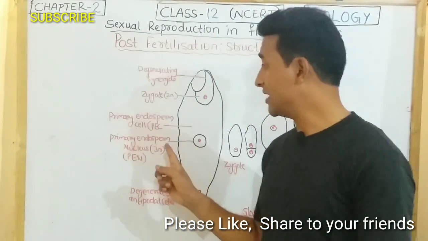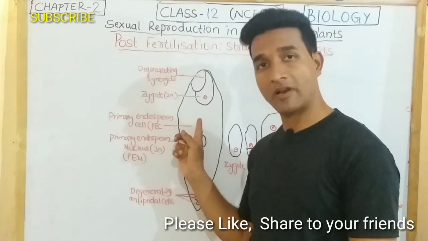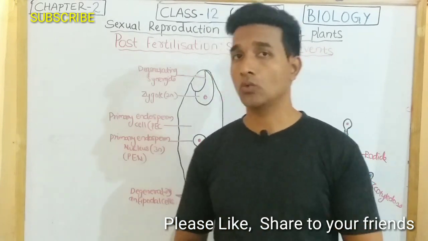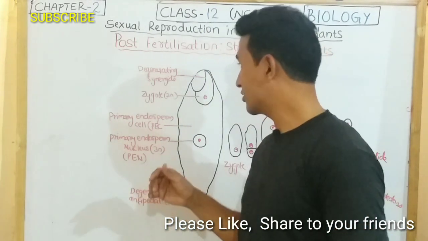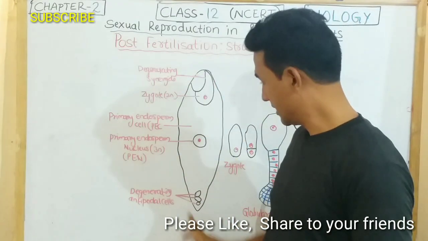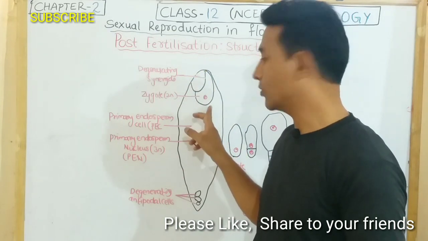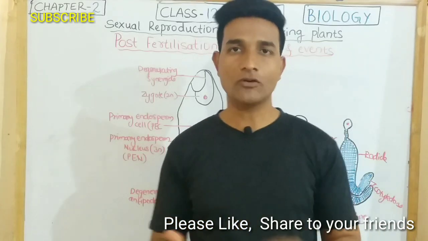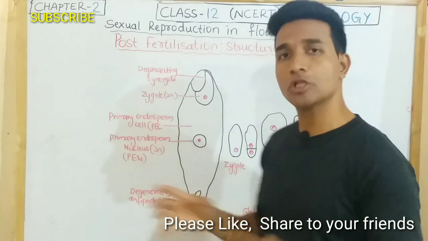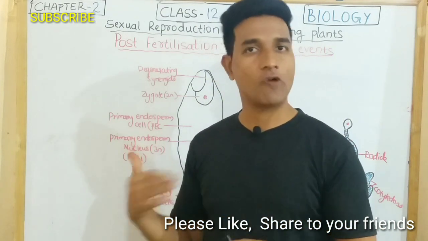Always the development of endosperm precedes the development of embryo. And now this embryo develops at the micropylar end. You can see here, this is the micropylar end and this is the chalazal end. The micropylar end has the zygote, so here this zygote becomes embryo. Most of the zygotes start dividing only after some endosperm is formed, so that they get sufficient food for their